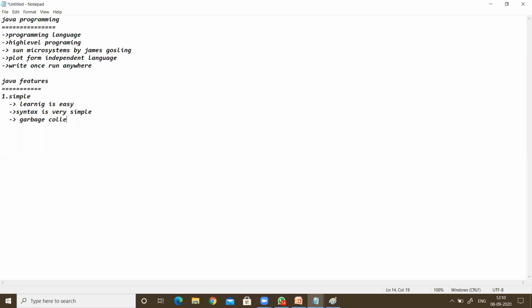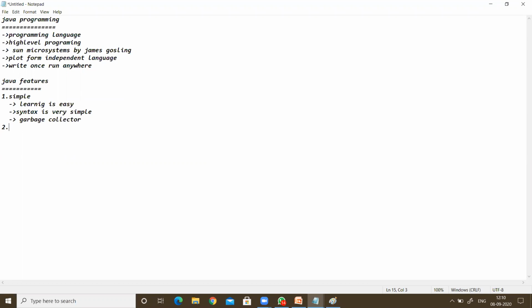Garbage collector. In other languages, that means C and C++, there is no garbage collector. We have to use the delete function in C++ to remove the already created objects. But in Java, we need not do any removal of the objects. Automatically the garbage collector will come and remove them. So we can say this is a very simple language.